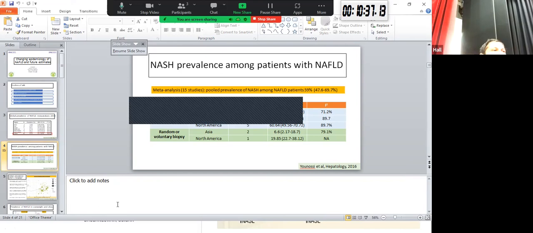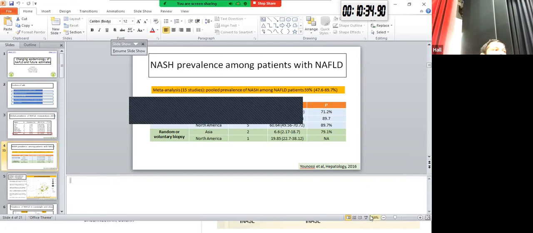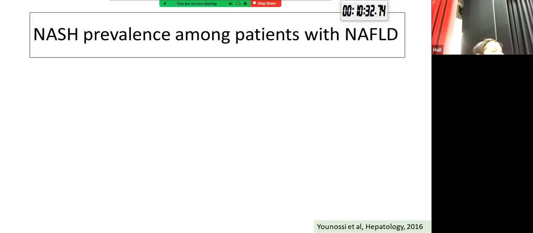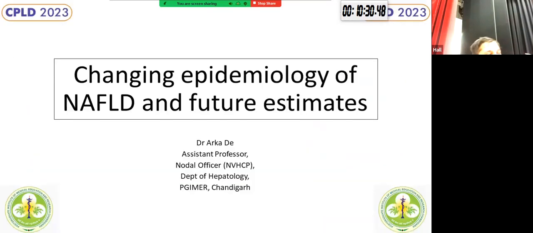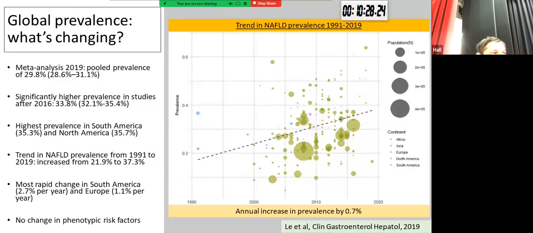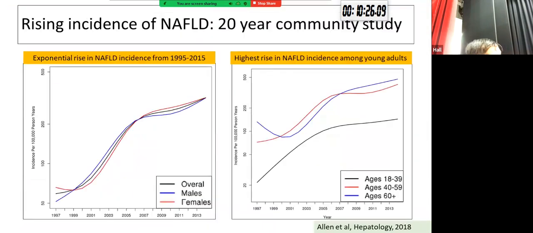Is the incidence of NAFLD also increasing? I've already shown you that the prevalence of NAFLD is increasing, but that could be simply because nowadays people are living to an older age, so the prevalence is going higher. What about the incidence of NAFLD?